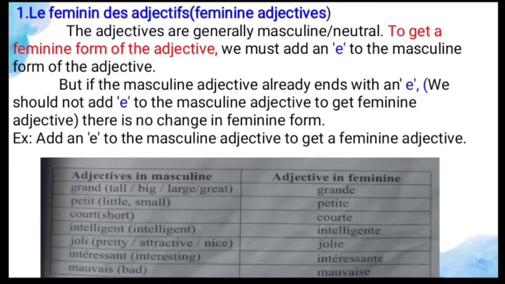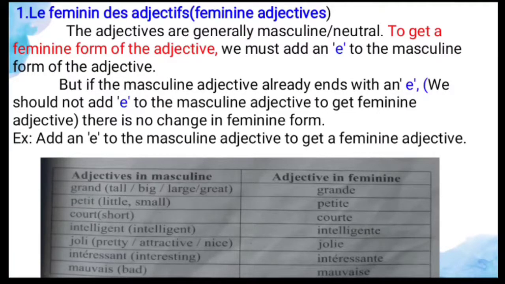And first is the feminine adjective. How do we form the feminine adjective? The adjectives are generally masculine or neutral. To get the feminine form of the adjective, we must add e to the masculine form.